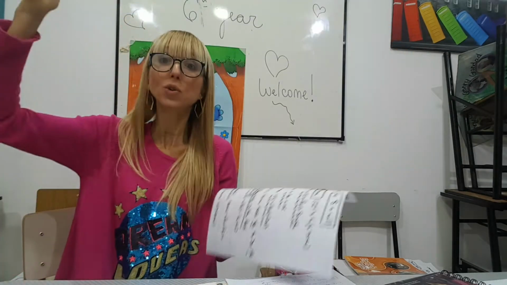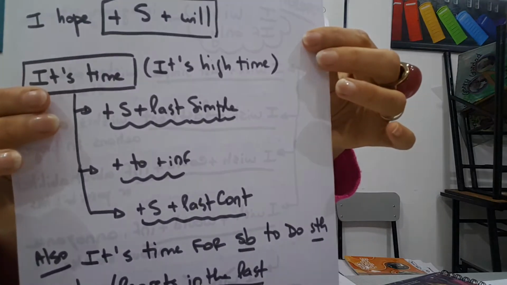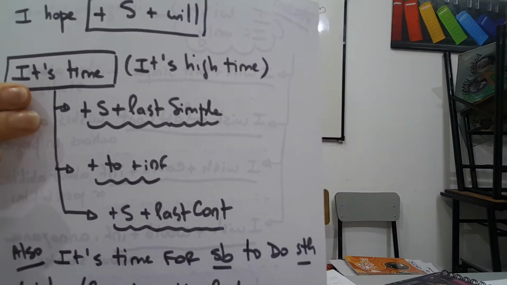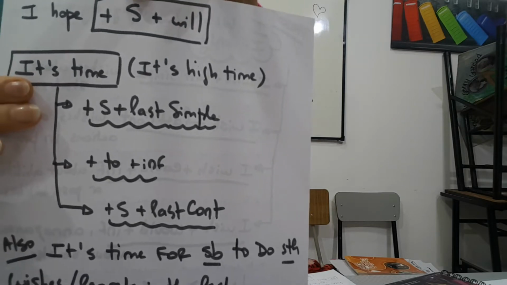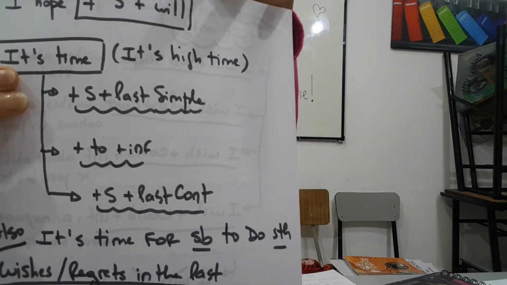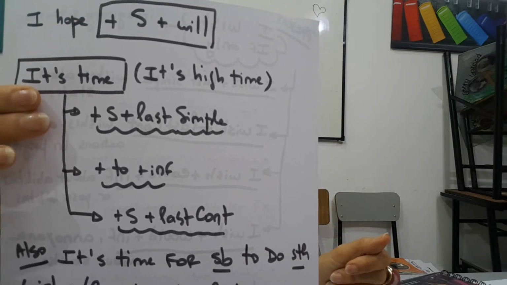I hope she would call, but I know that she won't. And generally we use hope with the subject will plus infinitive, like I hope he will understand when I tell him this.